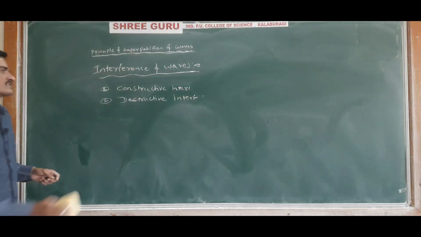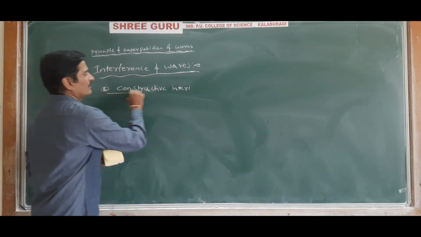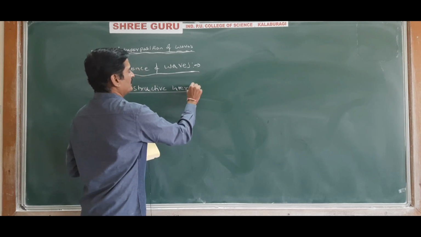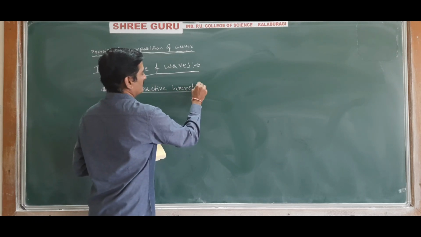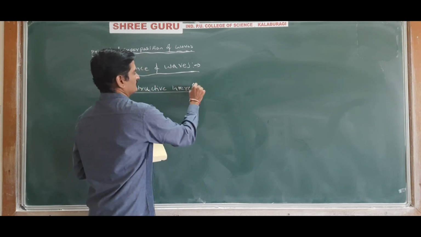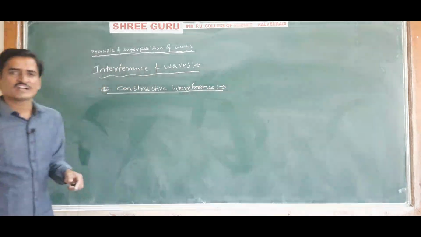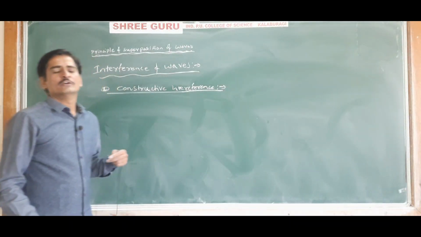First let us understand constructive interference. Here I will explain through the diagram.